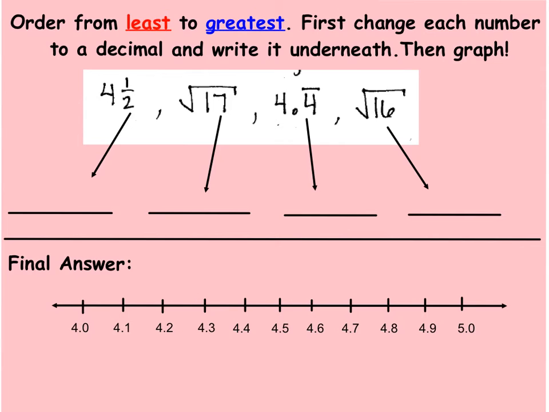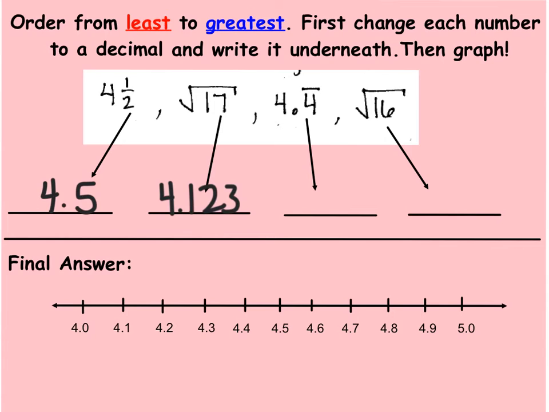So our first rational number is 4.5, so 4.5 as a decimal is 4.5. And then we have the square root of 17, so if I use my calculator to do the square root of 17, I get 4.123. And remember, you want your answer to have a few digits after the decimal point so you can be sure that you know which order they go into.